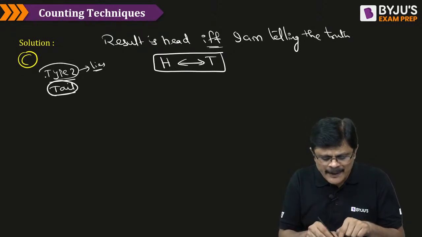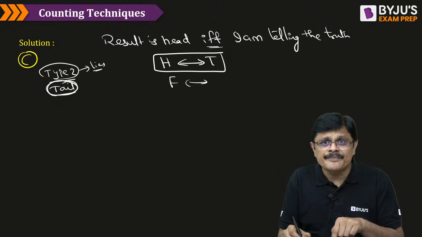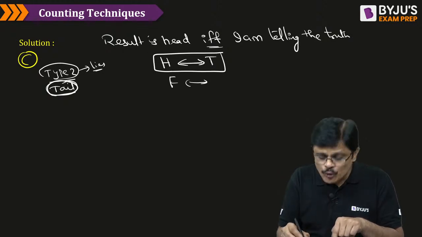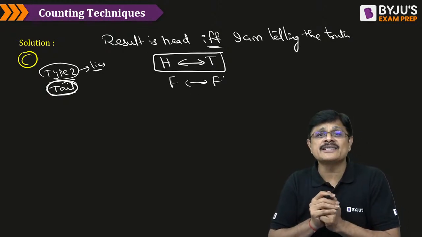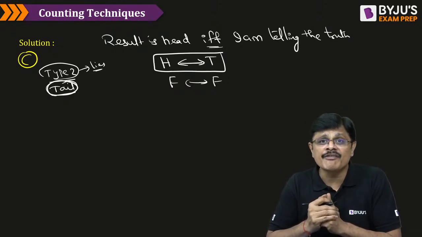Suppose he is type 2 and the original result is tail. Then what he said here, that the result is head, is false. And the claim that he is telling the truth is also false, since a type 2 person telling the truth is false. So what he gave is false if and only if false.